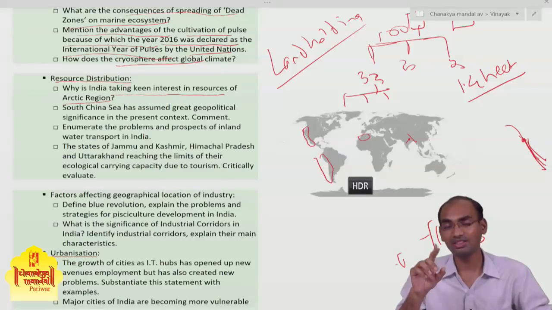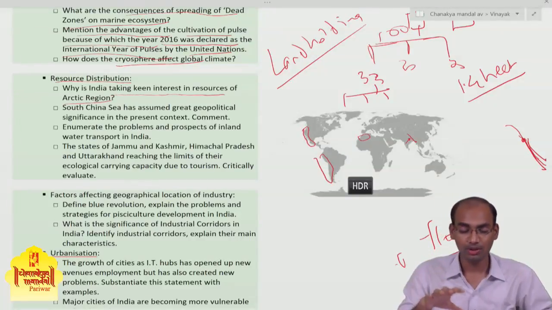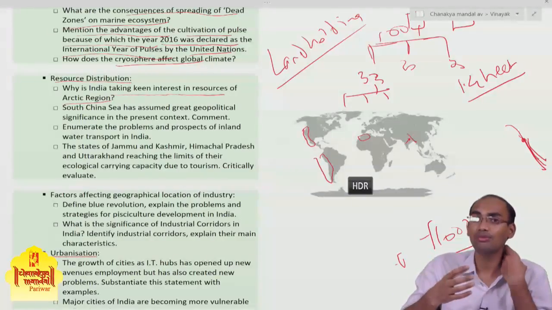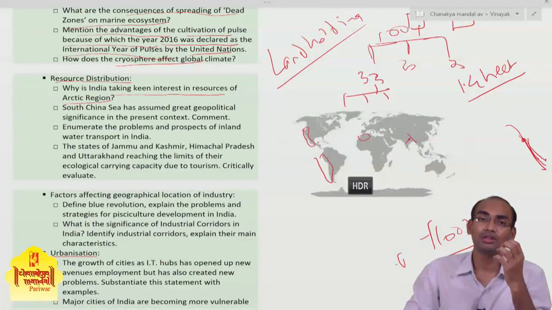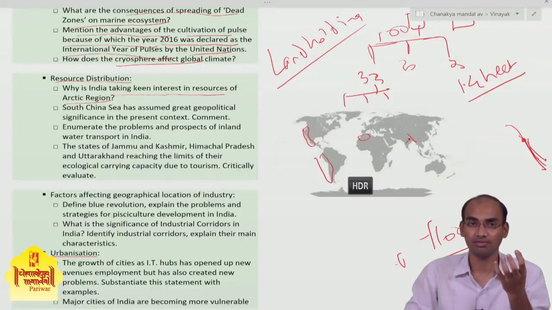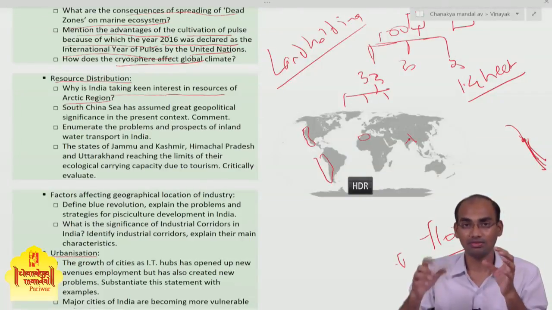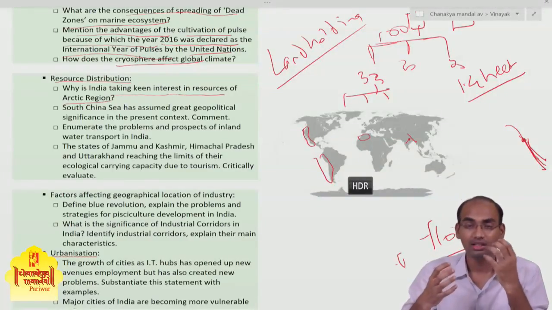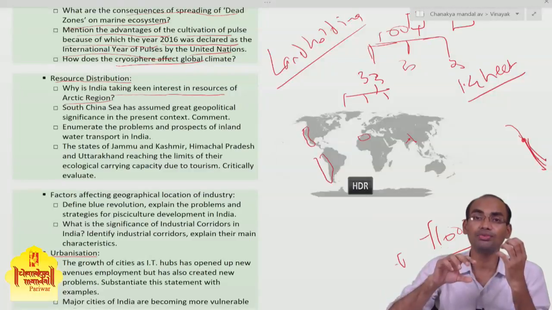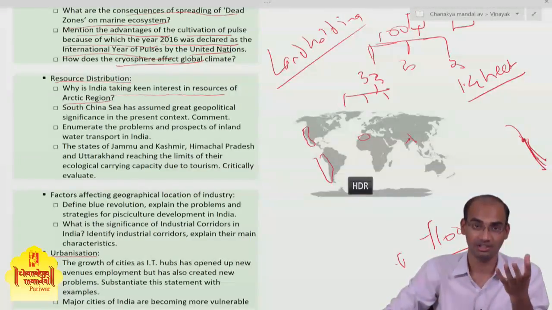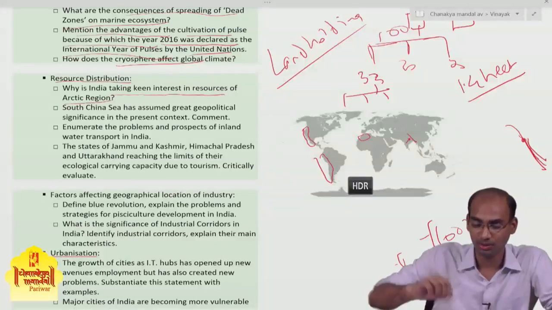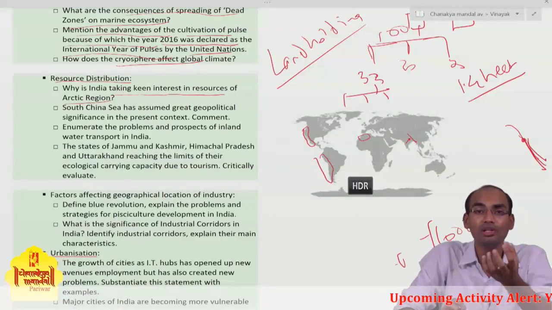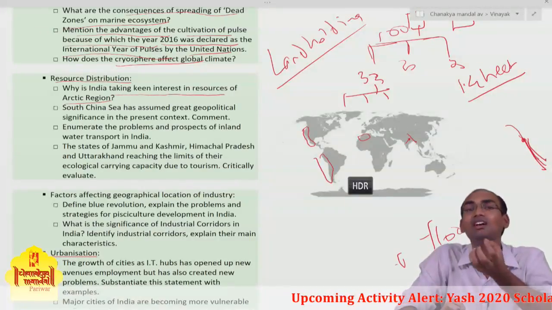And why are we losing the cryosphere? Because of global warming, the ice is melting, the snow is melting, the snow cover is receding. Because of that the albedo effect is taking a big hit. Because of reducing ice, more insolation is being absorbed by the Earth's surface.